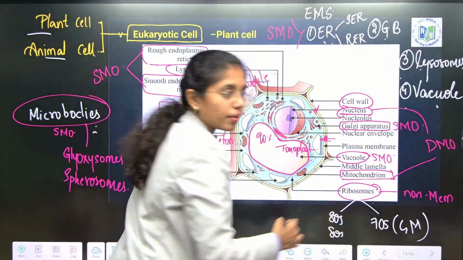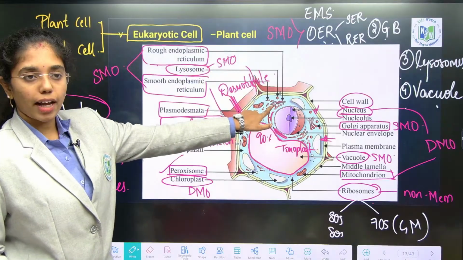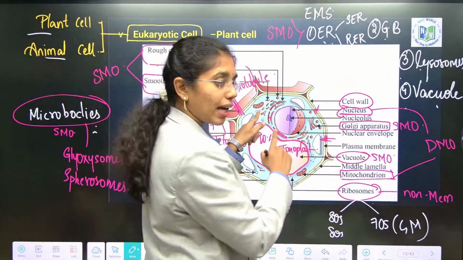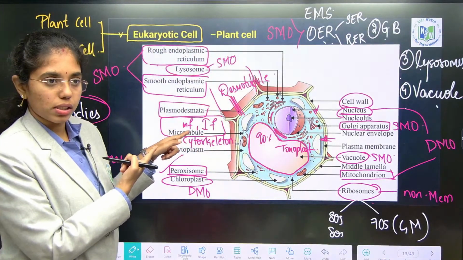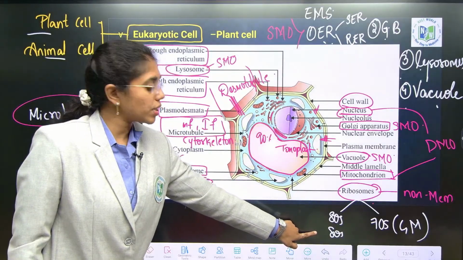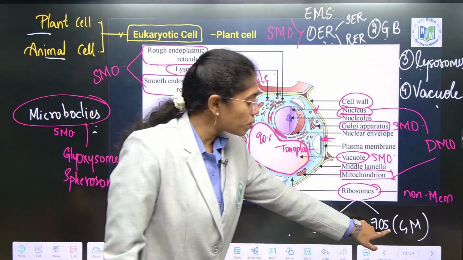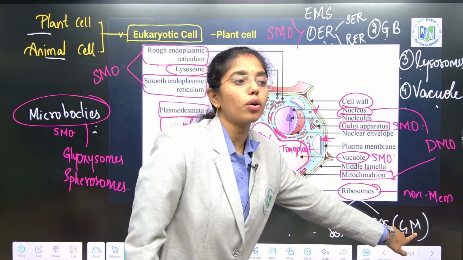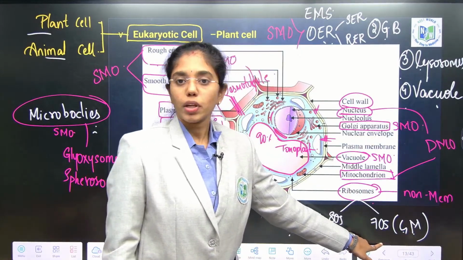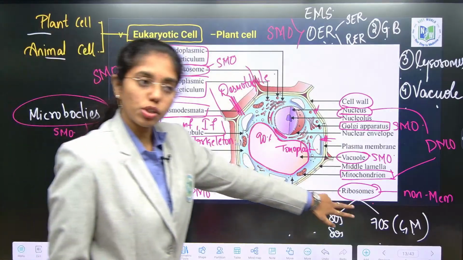Very good. Over the endoplasmic reticulum, we have ribosomes, right? How they are present, I will tell you when I am explaining the endomembrane system. These ribosomes are also 80S. Those ribosomes which are present in cytoplasm are also 80S. Only those which are present in chloroplast and mitochondria are of 70S. Now you are clear? So here, ribosomes you are clear with.